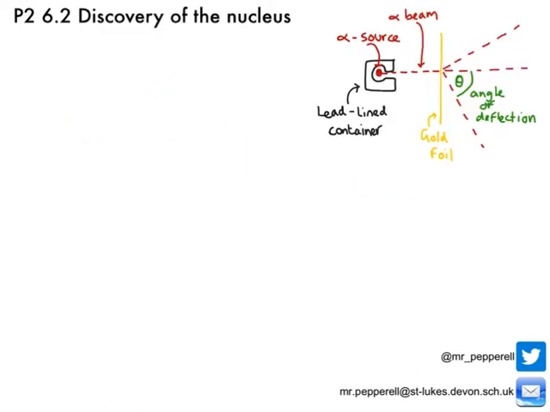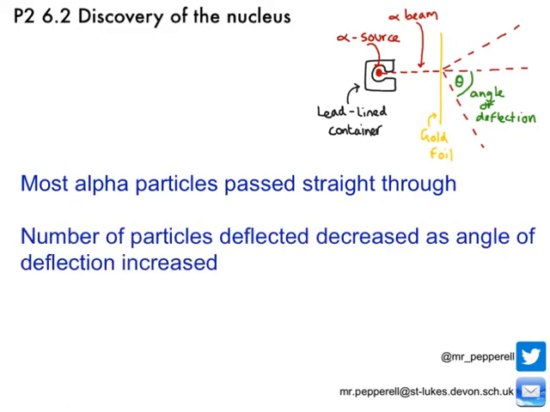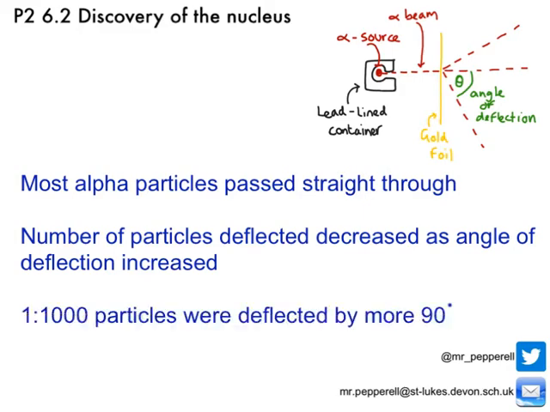Now, the researchers were really surprised with what they found. A majority of the alpha particles just passed straight through the gold foil, and they also found when moving the detector, the greater the angle of deflection, there were less particles. So the further round they moved their detector, they started to detect less particles. But the really surprising thing they found was that about 1 in 1,000 of their particles was deflected through an angle of greater than 90 degrees. That basically it bounced straight back off the foil. And they couldn't believe this. Rutherford compared it to firing a cannon at a piece of tissue paper and having the shell bounce straight back at you.